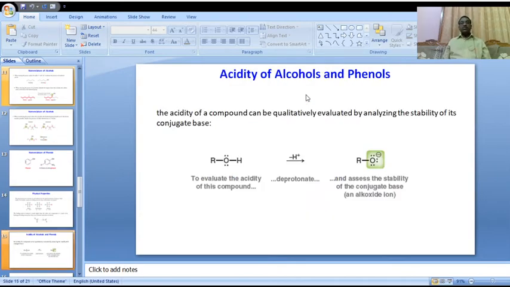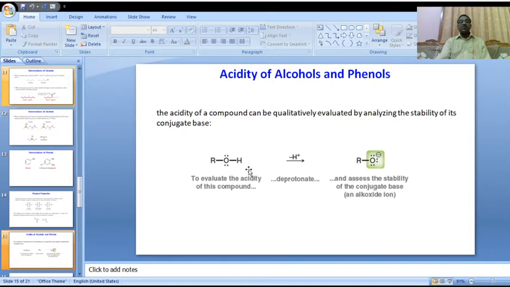Now let us go to acidity of alcohols and phenols. Acidic character of alcohols and phenols. Please observe: the acidity of a compound can be qualitatively evaluated by analyzing the stability of its conjugate base.